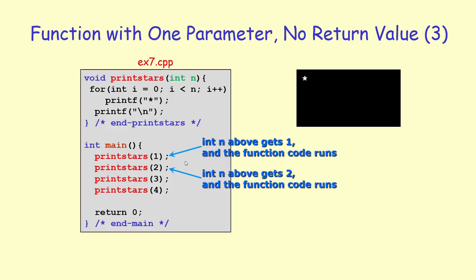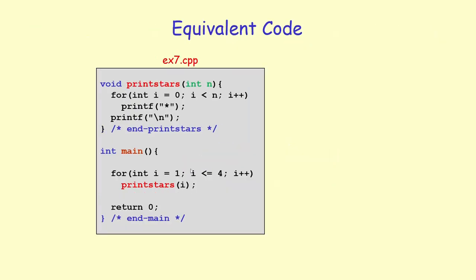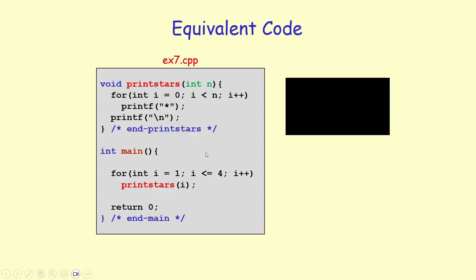So when I execute these 4 function calls, the first function is going to print 1 star, the second one is going to print 2 stars, the third one is going to print 3 stars, and the final call is going to print 4 stars. I can actually rewrite this code and put it into a for statement. So I can say for i from 1 to 4 and make a call to print stars. This is exactly the same thing. So I don't have to call print stars separately. I can call it from within a for loop like this, and it's going to do the same thing.